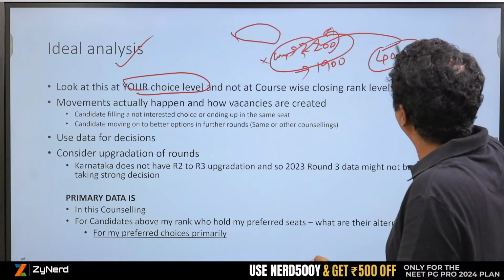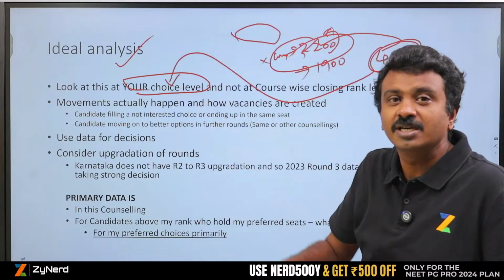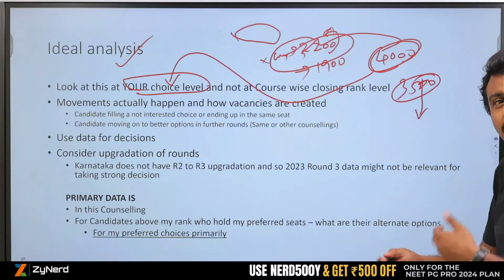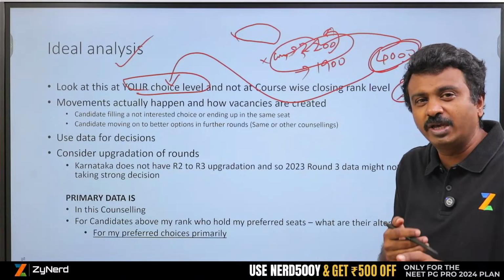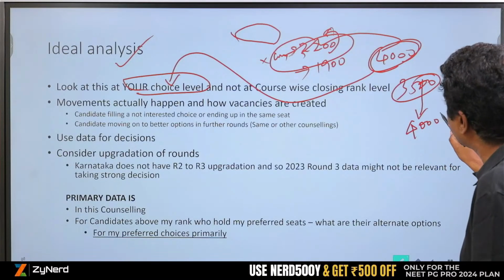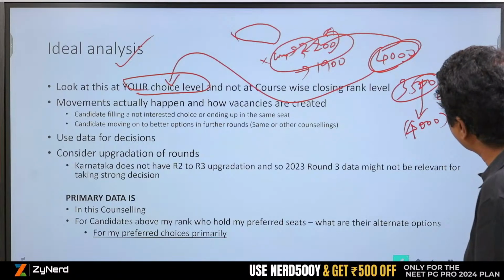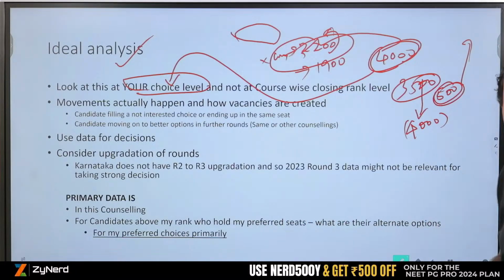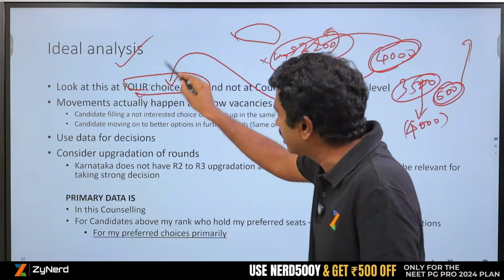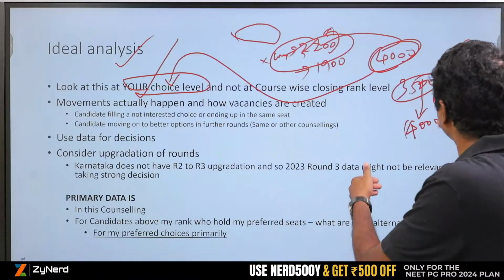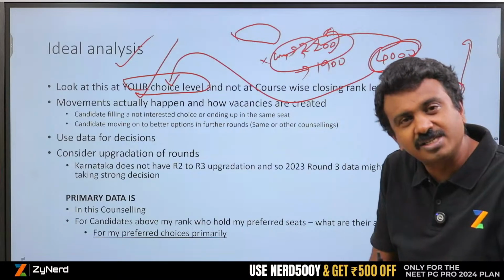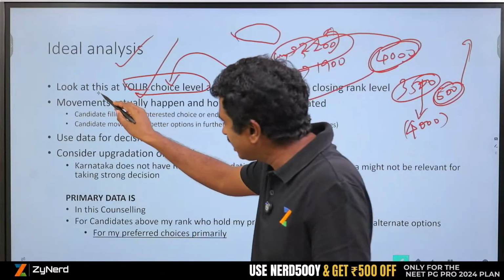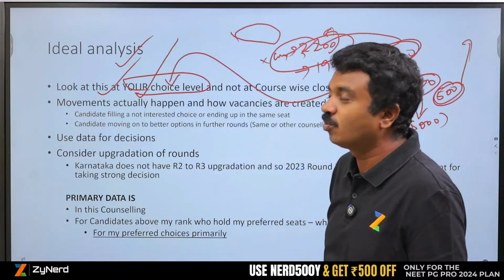But otherwise, your 4000 rank, your choices which just closed 500, from 3500 onwards, what were the choices that closed and whether I will be able to get those choices is what you need to decide now. And who is holding these, within this 500 ranks, 3500 to 4000, who are holding these seats, whether they have got other state allotments, that is what matters to you, which means your choices. You have put in 50 choices which are in this rank range. Those choices, what is happening to those choices? That is what is critical. So at your choice level, you decide on what needs to be done.